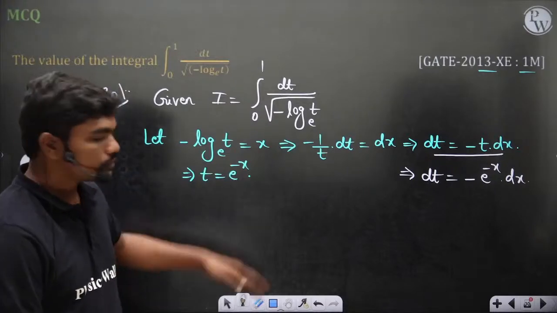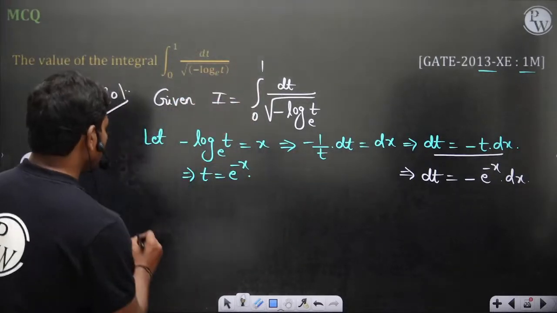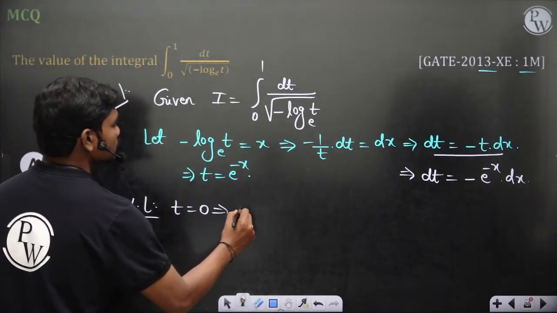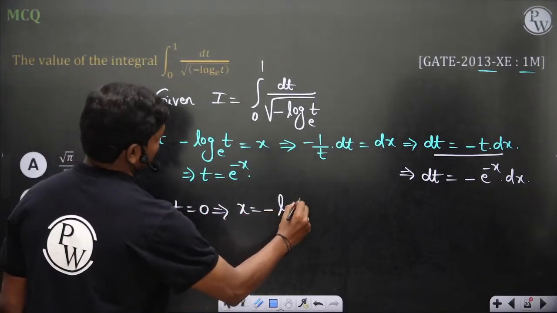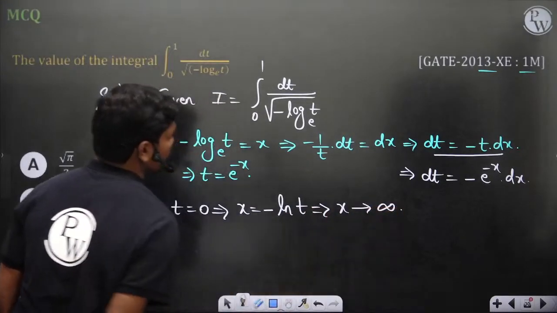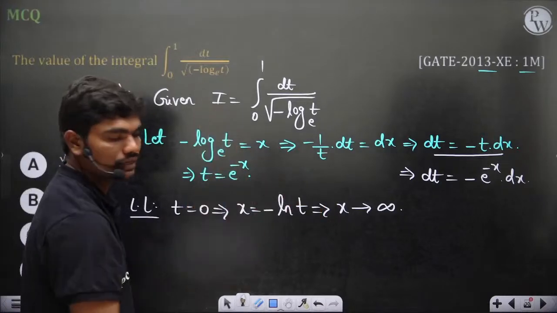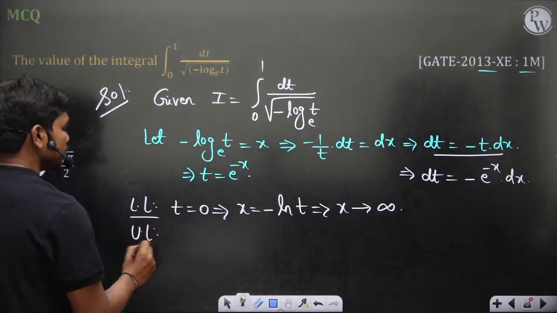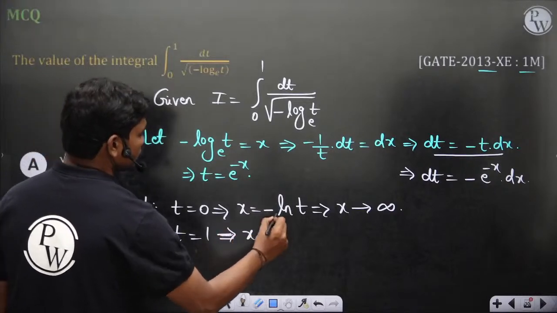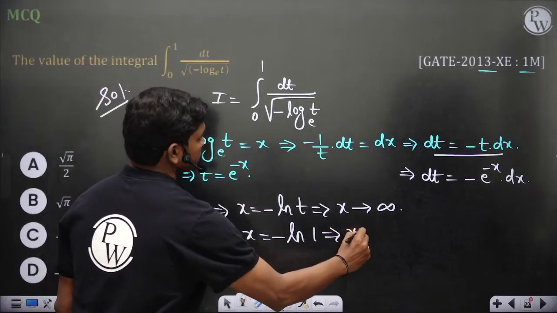Now since you are making a substitution, you should definitely change the limits. For the lower limit t equal to 0, x is equal to minus ln t, so x tends to infinity, because log 0 is minus infinity, so minus of minus infinity goes to plus infinity. Similarly, for the upper limit t equal to 1, x is equal to minus ln 1, so x is equal to 0.